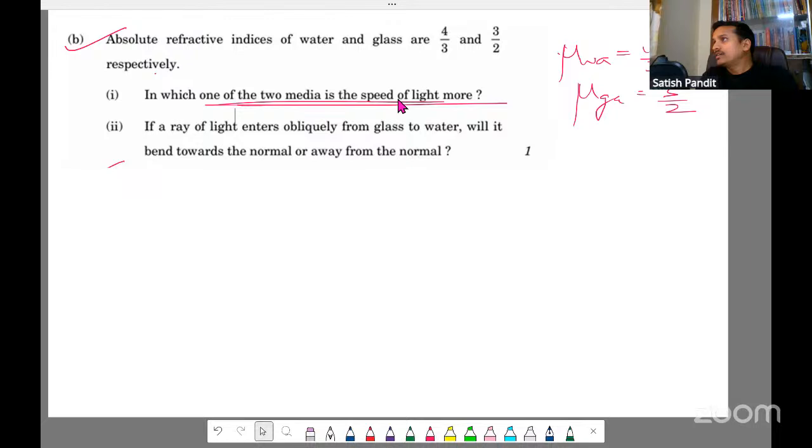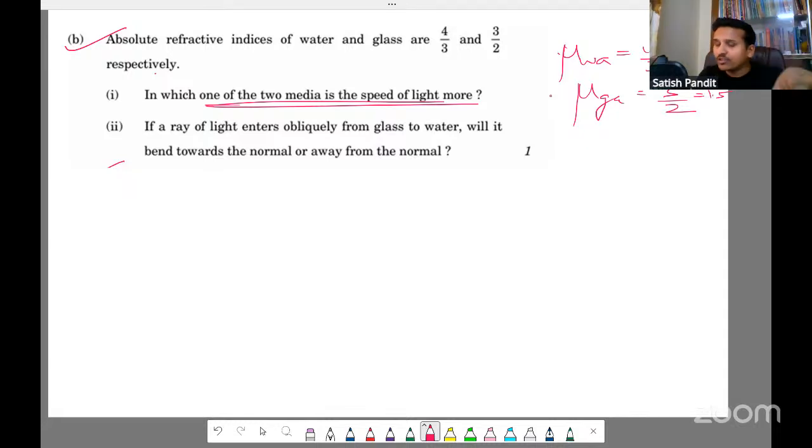See, the higher the refractive index, the more the optical density. That means particles will be much closer, so it will be denser. If you look here, the refractive index of water is less. If you simplify, 4/3 gives 1.33 and 3/2 gives 1.5. So the refractive index of water is going to be less. So in which of the two media is the speed of light more? The speed of light is more in water.